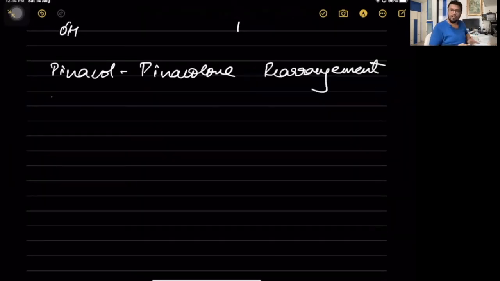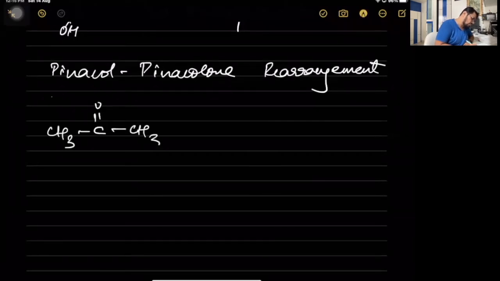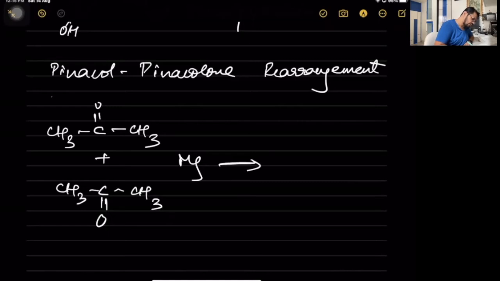Okay. Now this reaction, as I said, is in the aldehydes part which we'll be seeing. So acetone reacts over there with magnesium metal. I'm showing you the reaction only. Just see this. Two moles of acetone with magnesium metal in presence of benzene as a solvent. What will happen?